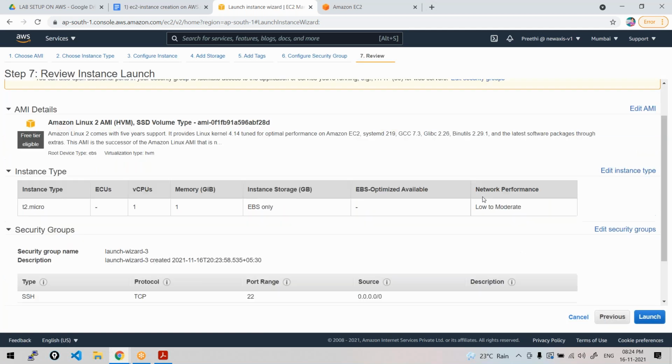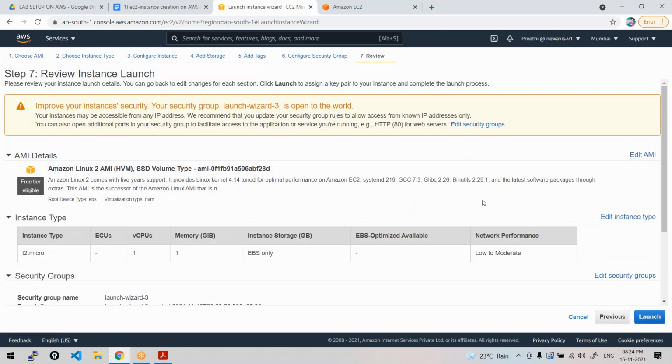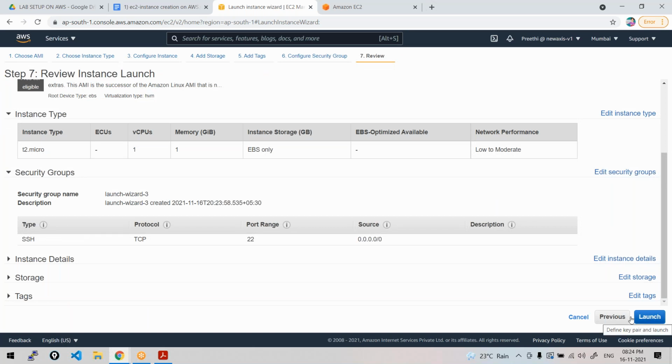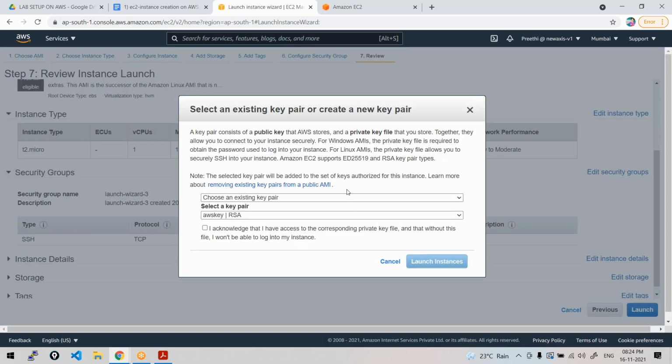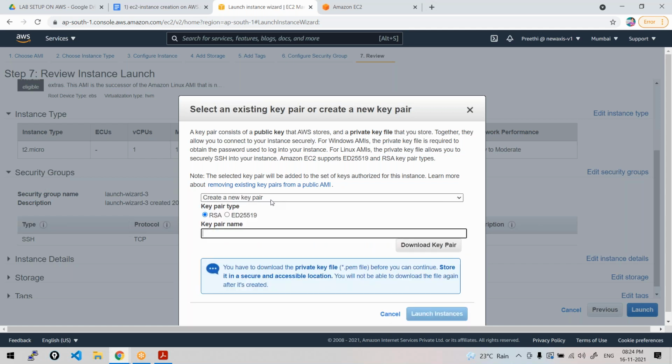Once you are done, it will show you all the steps we have configured. Once you confirm everything, launch it. Please listen here. Whenever you are creating your instance, it will ask you to choose an existing key pair or create a new key pair. For the first time, if you are creating an instance, you can choose the steps.